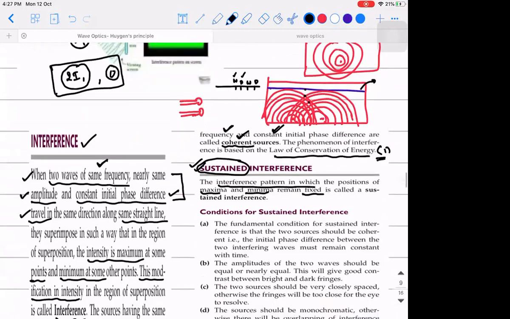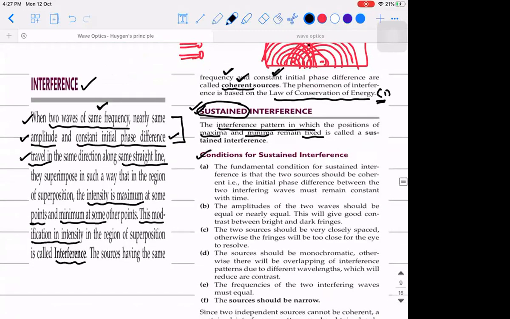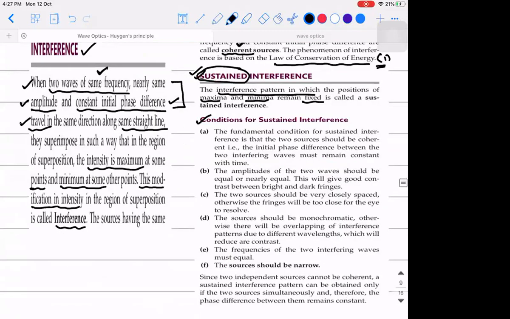Okay, so there are certain conditions for sustained interference. The fundamental condition is that the two sources should be coherent in nature. That is, the initial phase difference between the two interfering waves must remain constant with respect to time. It should not change with respect to time.